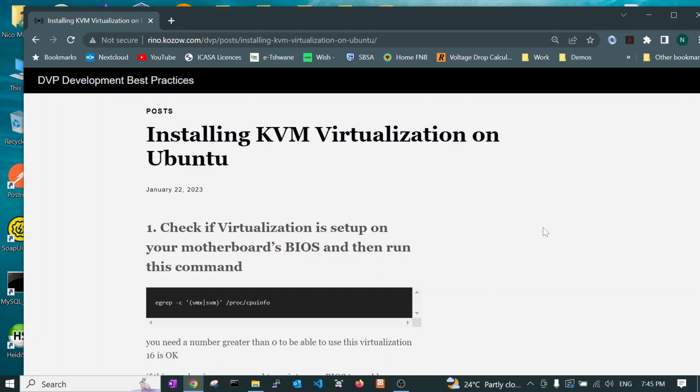With this, you will be able to have a GUI for creating virtual machines that will run on a Linux machine. You will be able to create virtual machines that will run on any Linux platform. But in this case, we are going to use Ubuntu and other Ubuntu-based distros like Mint Linux. Right, let's get into it.